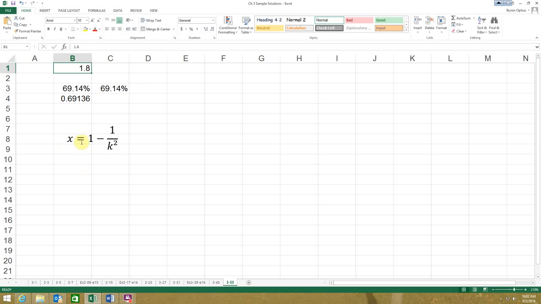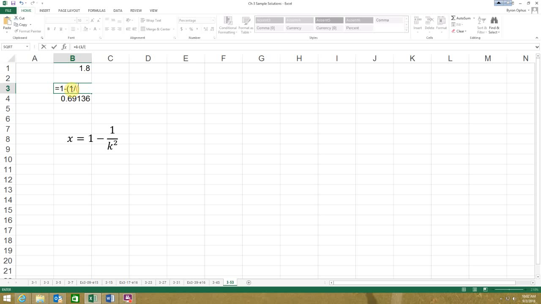And then we just plug it into the formula. The formula for Chebyshev's theorem is 1 minus 1 over k squared, k being the number of standard deviations. To plug that in, we have to be a little careful on this one because we need to get our parentheses right. So it's 1 minus, we need a parenthesis, 1 divided by, another parenthesis, my standard deviation 1.8, and I'll just click on the cell where I've put that.